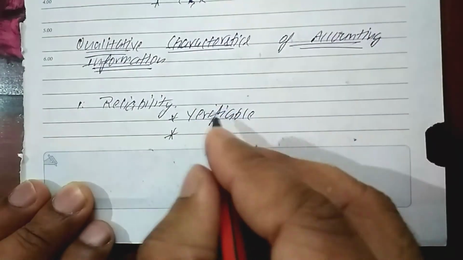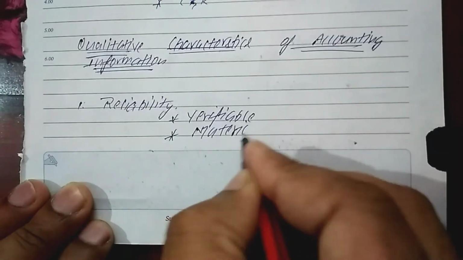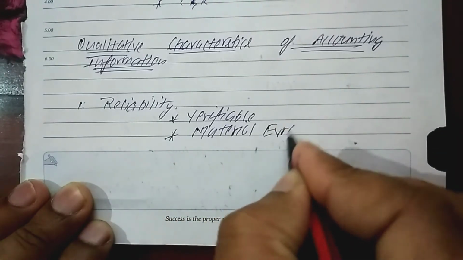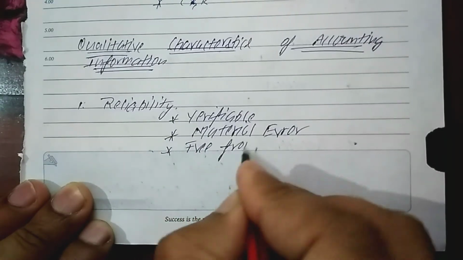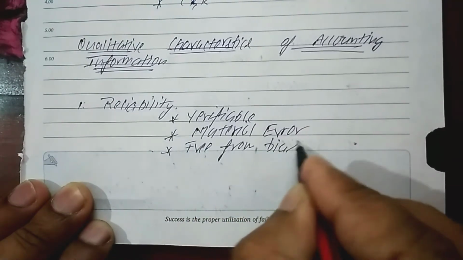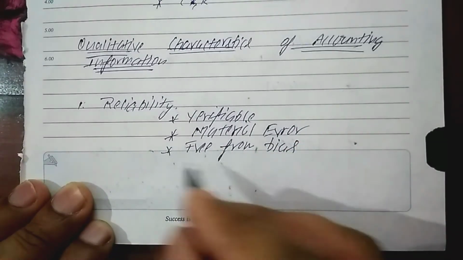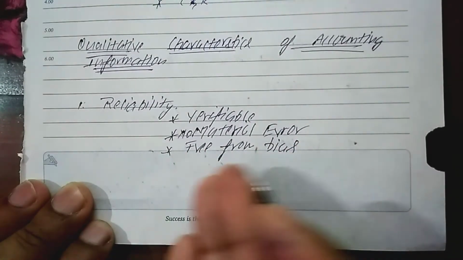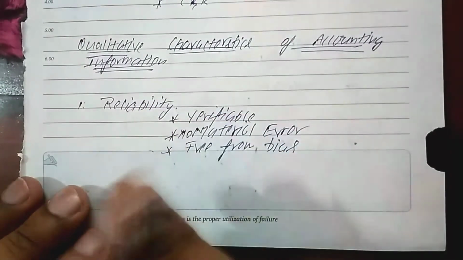Second, it should be free from any material error. And the last one, it should be free from bias. So if it is verifiable, there is no material error, and it is free from bias, it means that the accounting information is reliable.